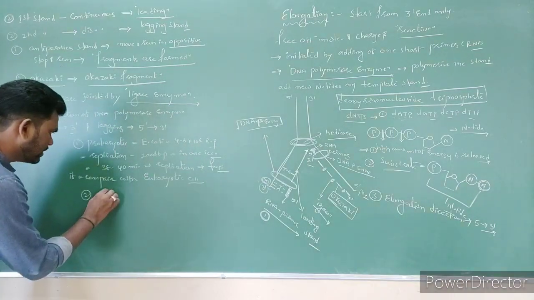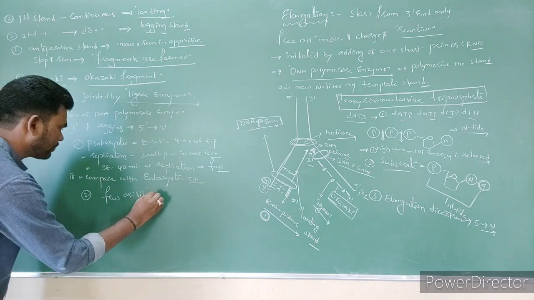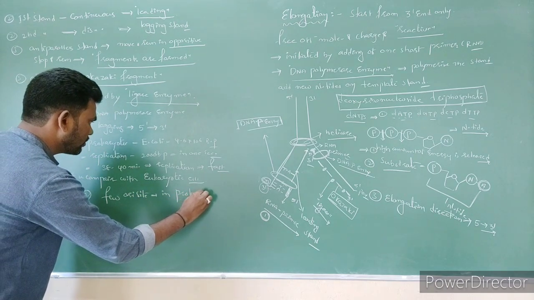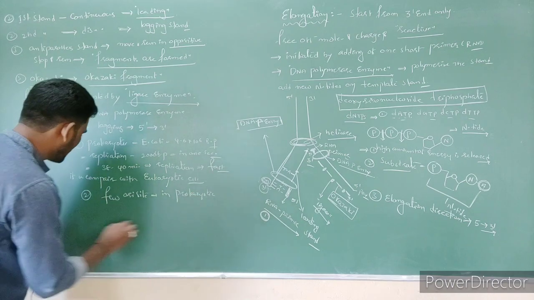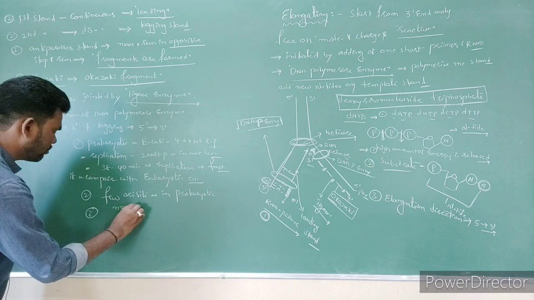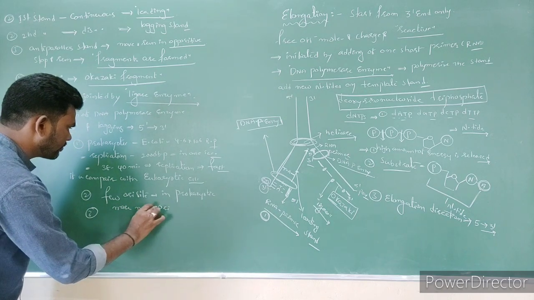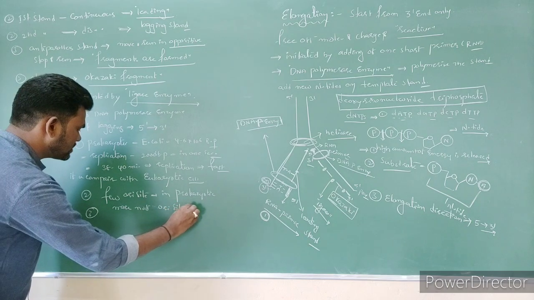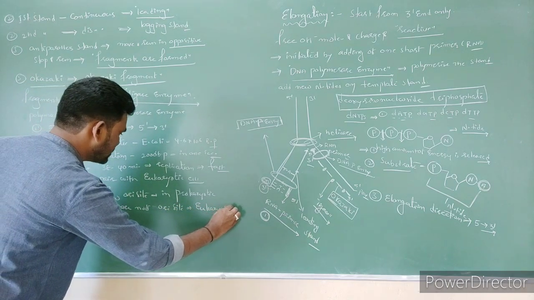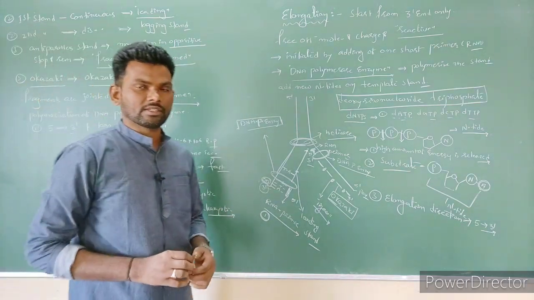The point I have to write: few Ori sites in prokaryotic, and more number of Ori sites in eukaryotic cells, right? So this is elongation.